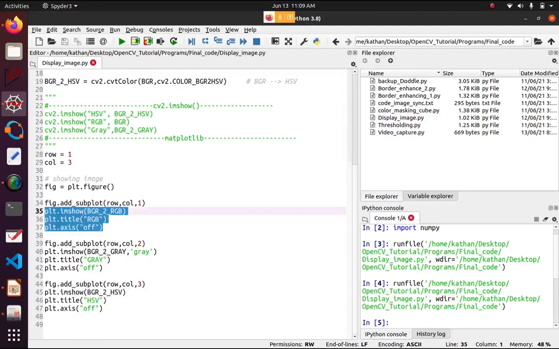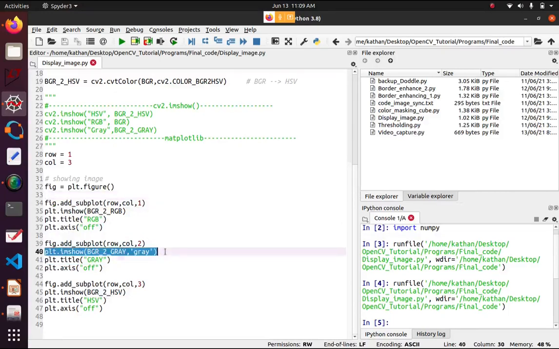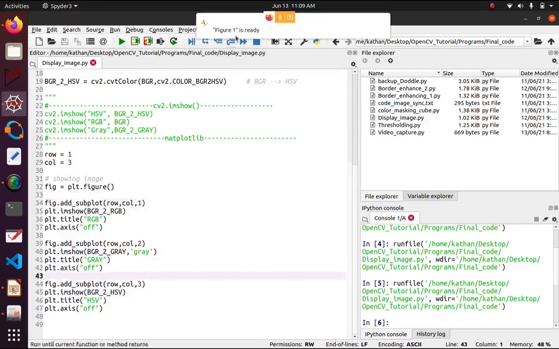Do not directly pass the BGR image here, otherwise it gets disrupted and gives errors. When plotting the gray image, it doesn't understand that it is a gray image. You need to pass one argument here, as you have only a single channel. So let's see that.